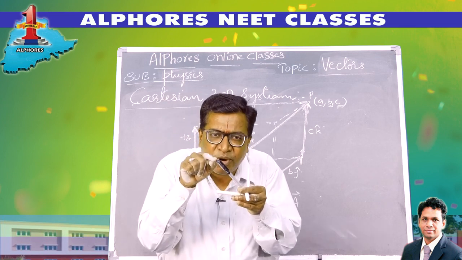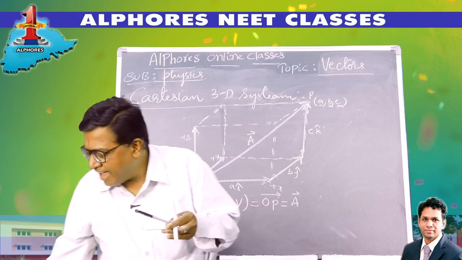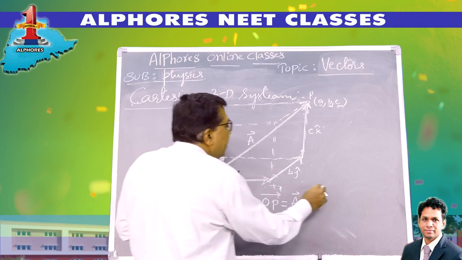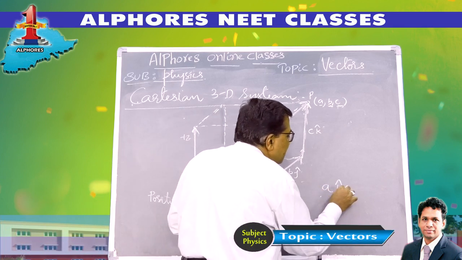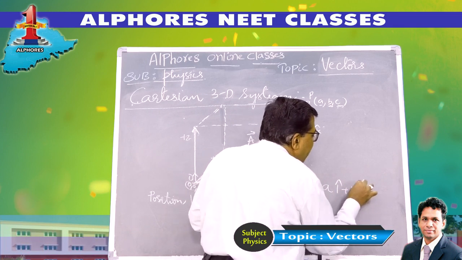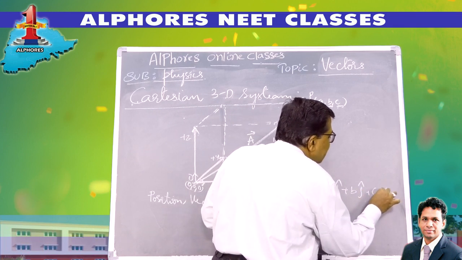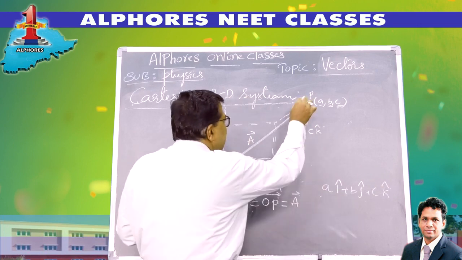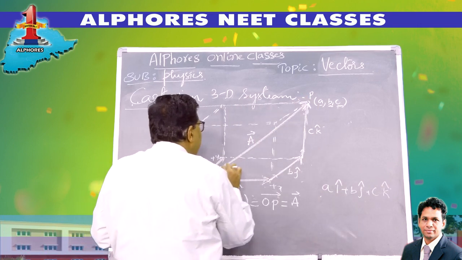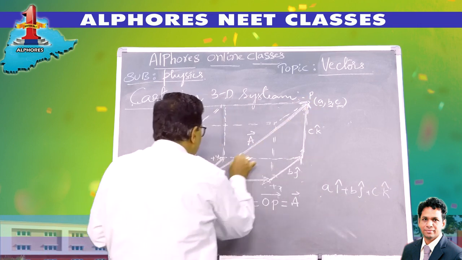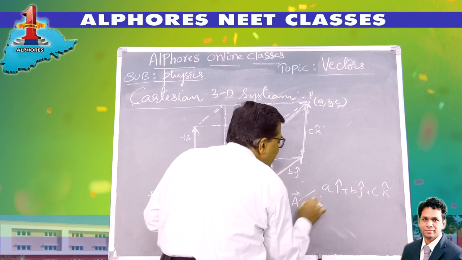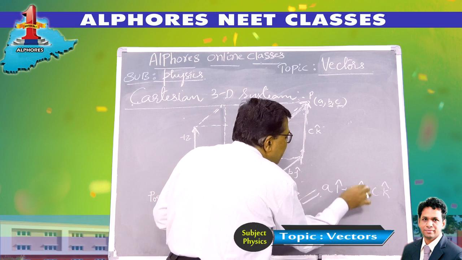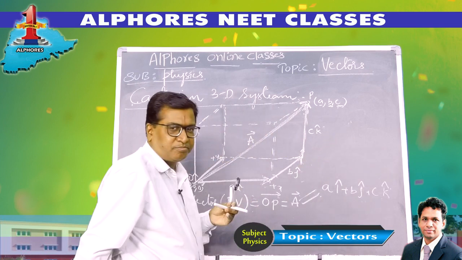So to reach point P, I have moved a i cap plus b j cap plus c k cap. Now my position with respect to the origin, the position vector OP bar, is equal to a i cap plus b j cap plus c k cap.